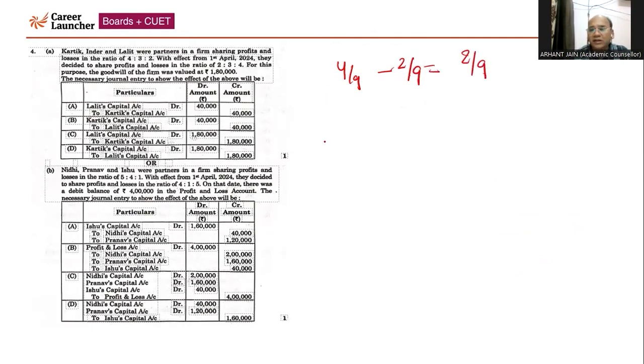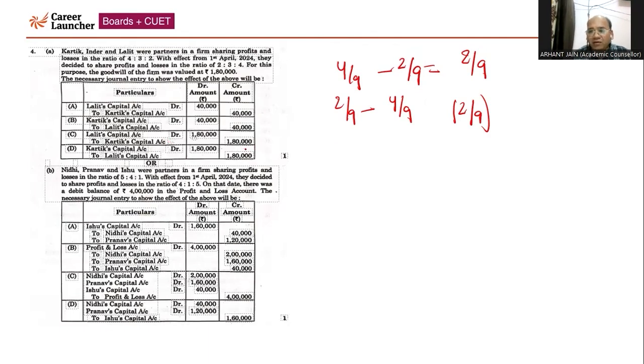Inder is neither gaining nor sacrificing. With respect to Lalit, consequently, Lalit needs to be the gaining partner, because the old share of Lalit was 2/9 and the new share is 4/9. Consequently, Lalit is gaining. The goodwill of the firm is 1 lakh 80.